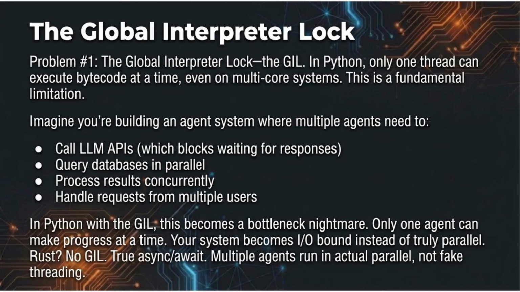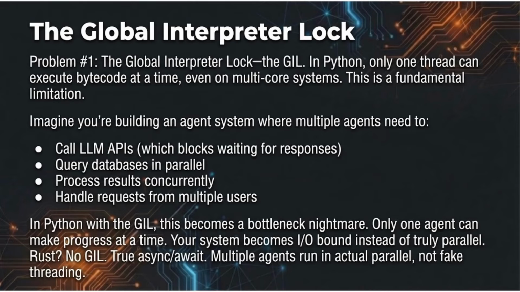Problem 1: the global interpreter lock, the GIL. In Python, only one thread can execute bytecode at a time, even on multi-core systems. This is a fundamental limitation. Imagine you're building an agent system where multiple agents need to call LLM APIs, which blocks waiting for responses, query databases in parallel, process results concurrently, handle requests from multiple users. In Python with the GIL, this becomes a bottleneck nightmare.